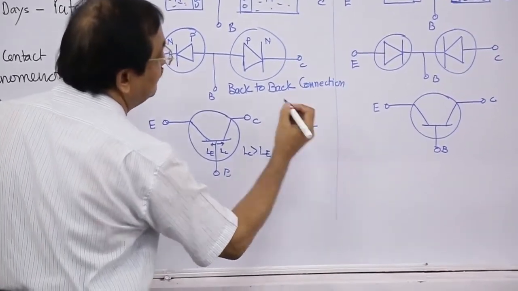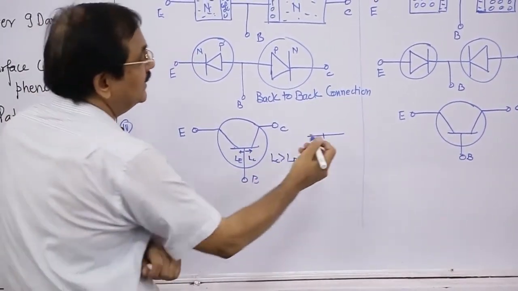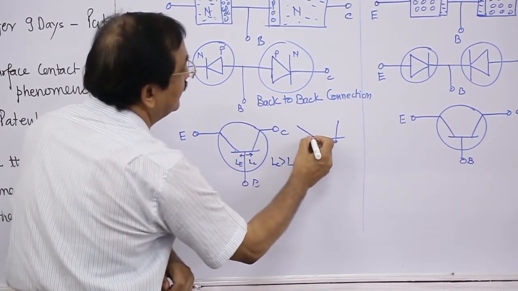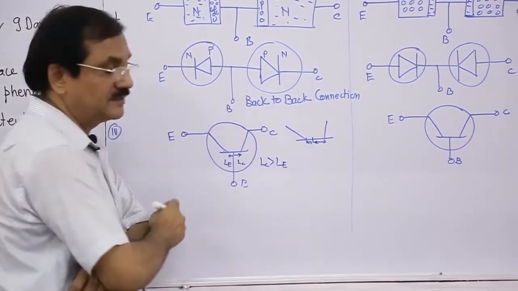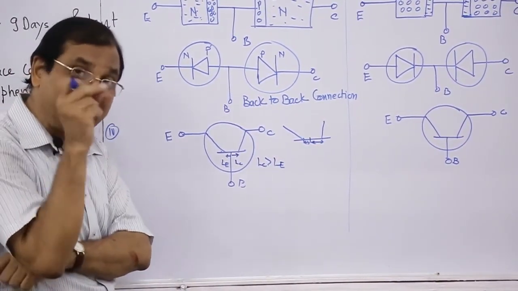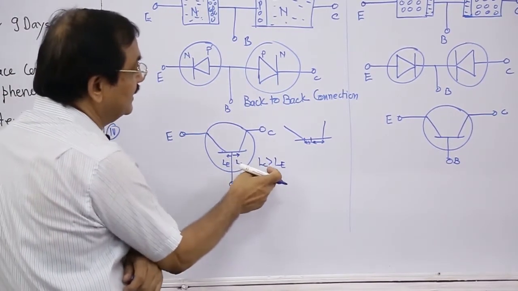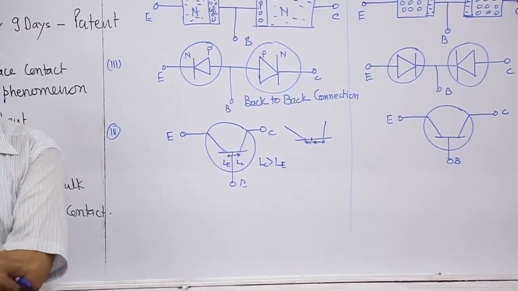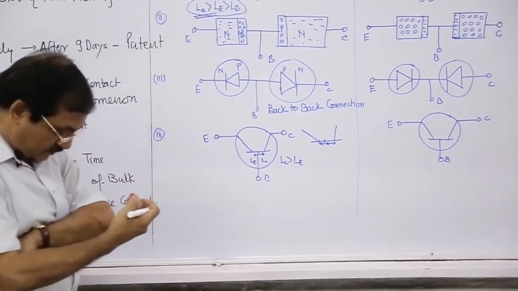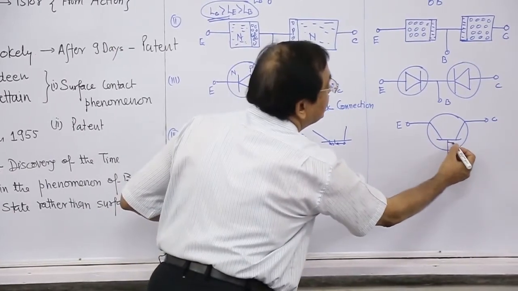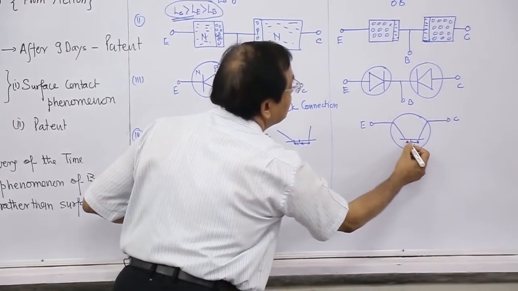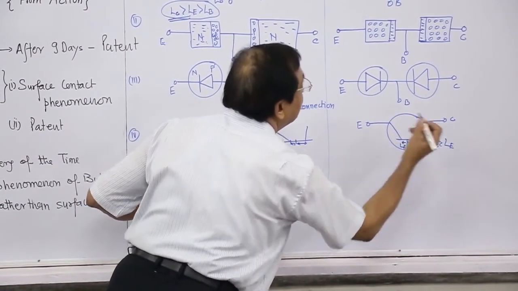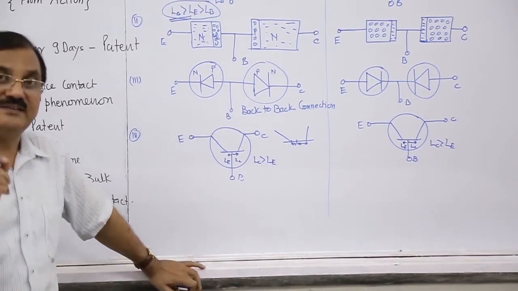Suppose this is a line and this is the midpoint. The collector touching this point should be greater than this point. This indicates that collector length is greater than emitter length, which is very important for us. So in this case also, this is LC and this is LE. So LC is greater than LE, the final distance.